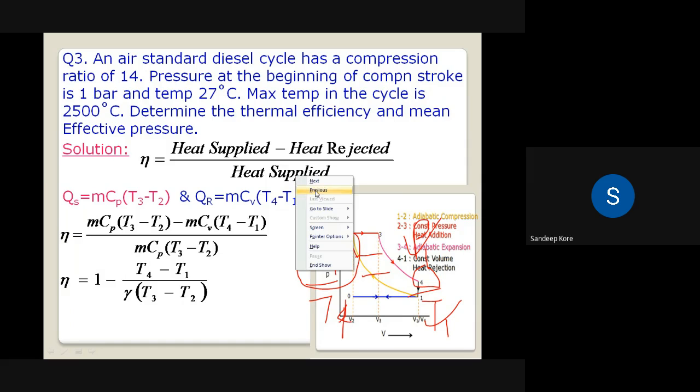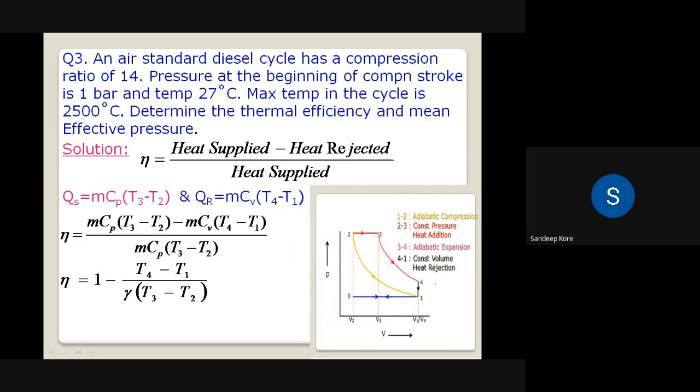So we have to get the value of P4. Think how to get P4. If we want P4, then again we have to use process 3 to 4. For that, you have to find out P3. P3 is given, not given. Think how to find out P3. Then you may use the formula P3 V3 raised to gamma is equal to P4 V4 raised to gamma. V4 we have, V4 is equal to V1, but P3 we do not know.